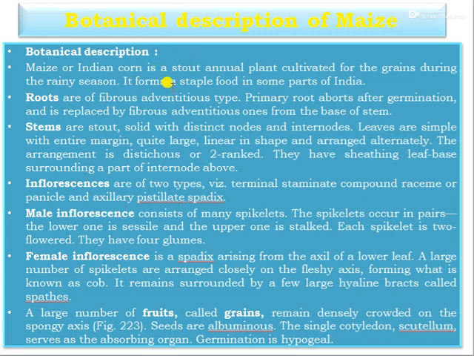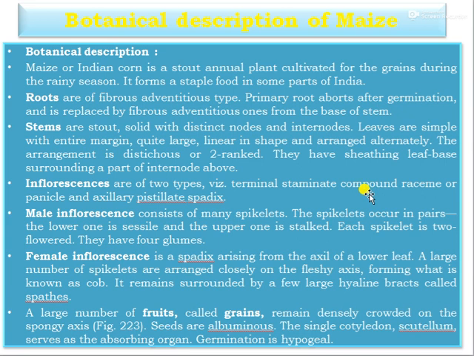It is a stout annual plant cultivated for grain during the rainy season, and it forms a staple food in some parts of India. The roots are of the fibrous or adventitious type, and the stems are stout, solid, with distinct nodes and internodes. And the inflorescences are of two types, that is terminal staminate compound raceme and panicle, and axillary pistillate spadix.